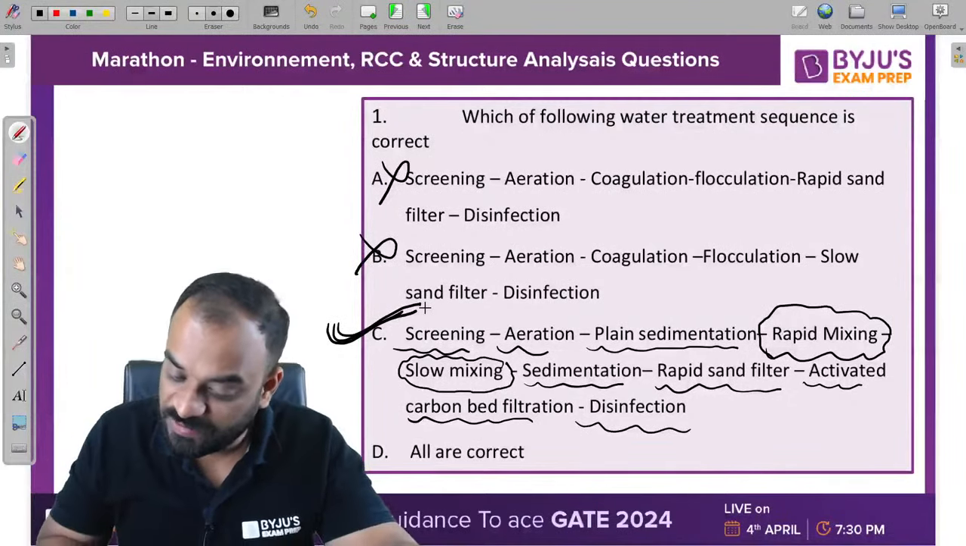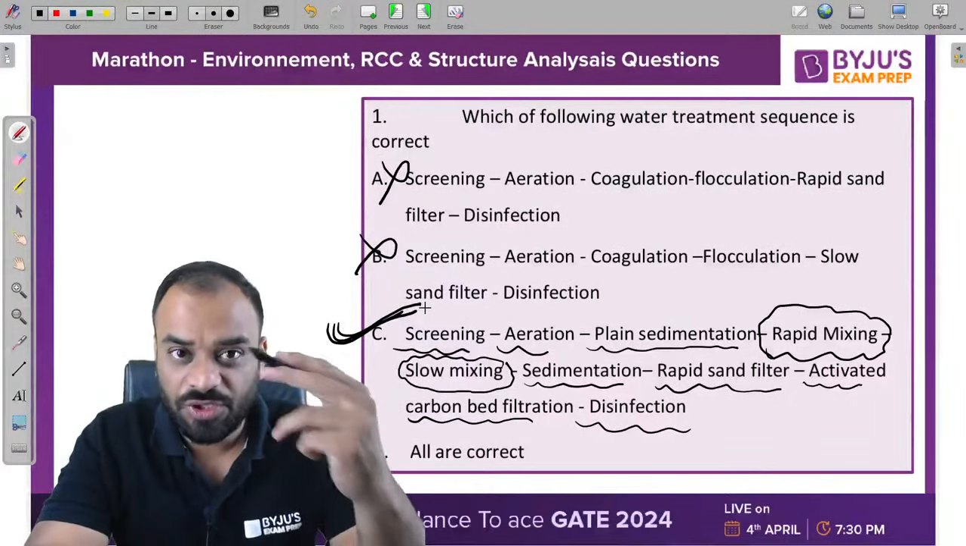Very nice Shrikant, very nice Ayush, very nice Diksha. Let's move to the next question, guys.